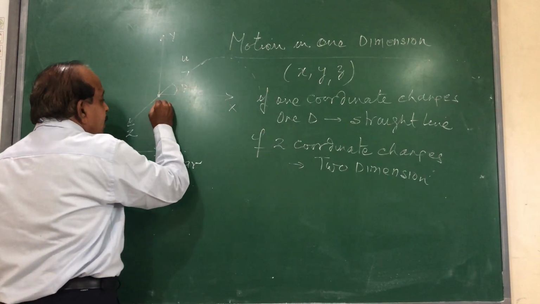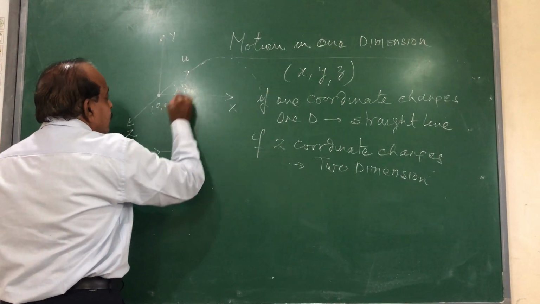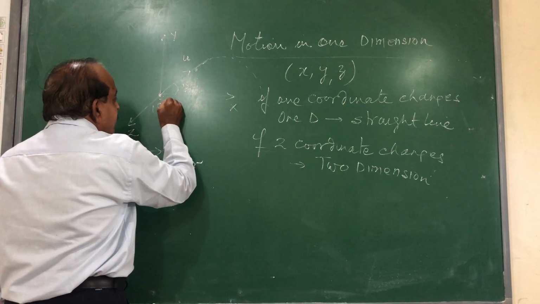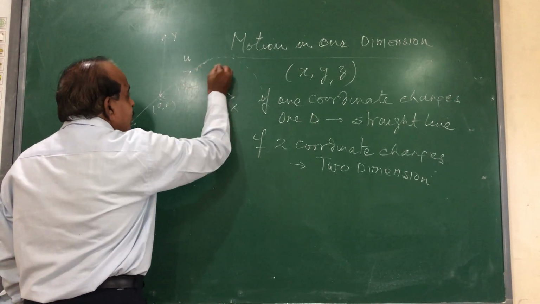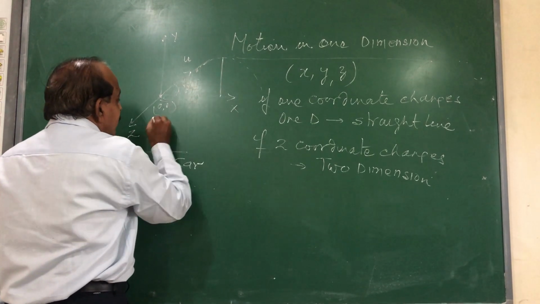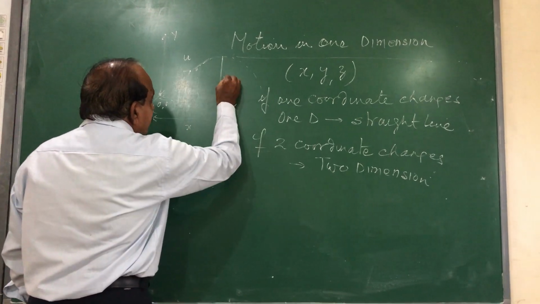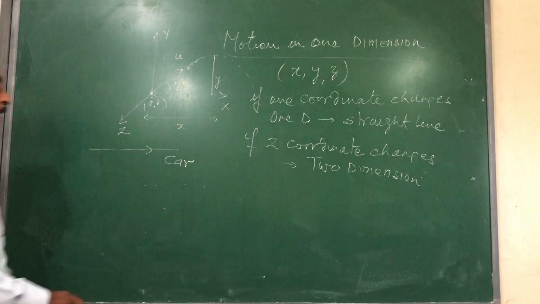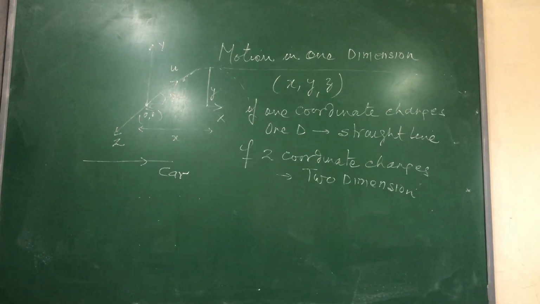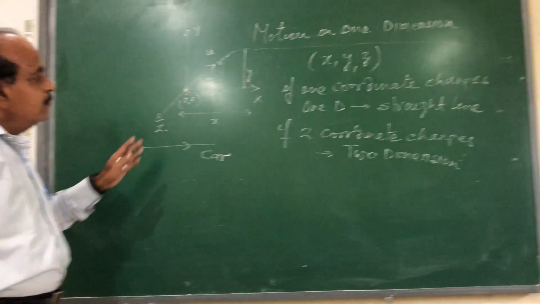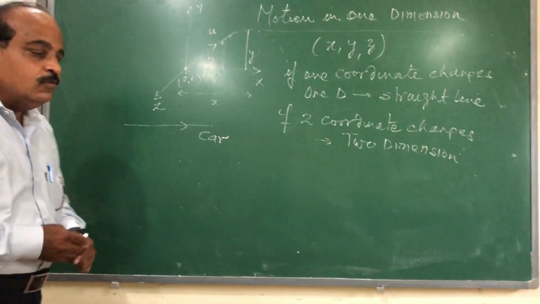At this position x is 0, y is 0. Here the x coordinate has this much value, the y coordinate has this much value. When it reaches the highest point, x becomes this and the y coordinate becomes maximum. So for any motion in two dimensions, two coordinates must change. For example, a projectile motion is in two dimensions.